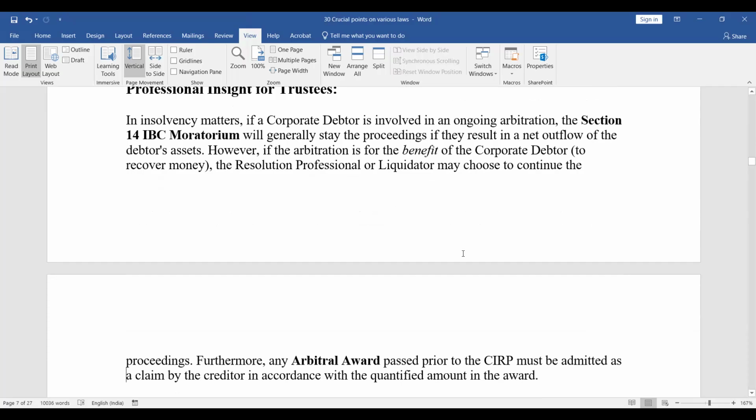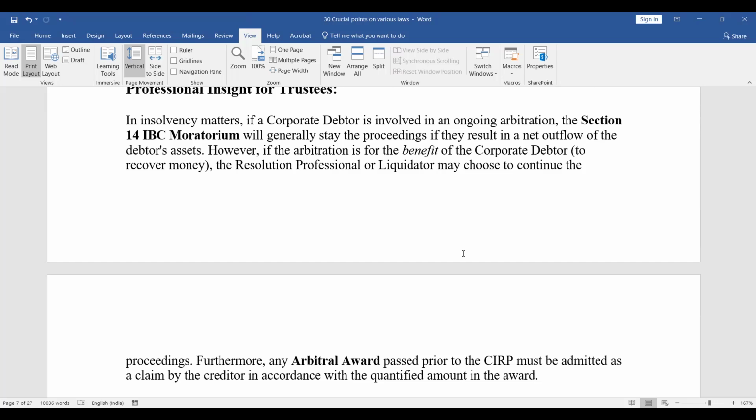Okay. Now, what happens during CIRP, during IBC? So in insolvency matters, if a corporate debtor is involved in an ongoing arbitration, the section 14 IBC moratorium will generally stay the proceedings if they result in a net outflow of the debtor's assets. However, if the arbitration is for the benefit of the corporate debtor to recover money, the resolution professional or liquidator may choose to continue the proceedings, right?